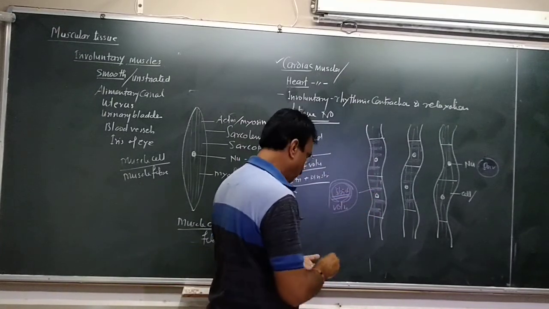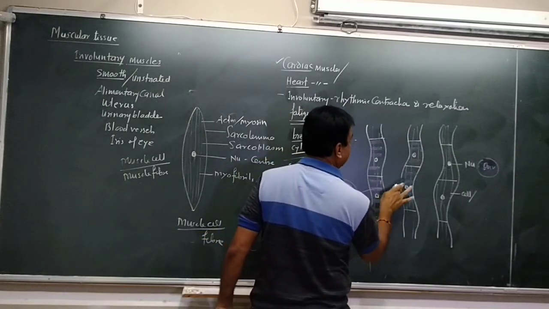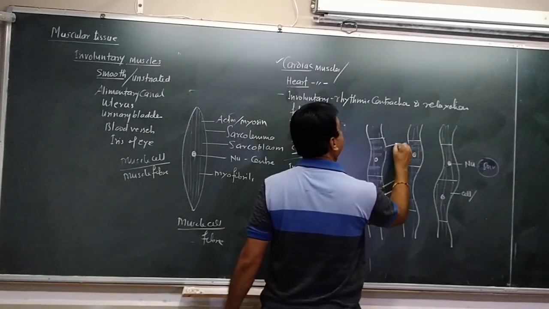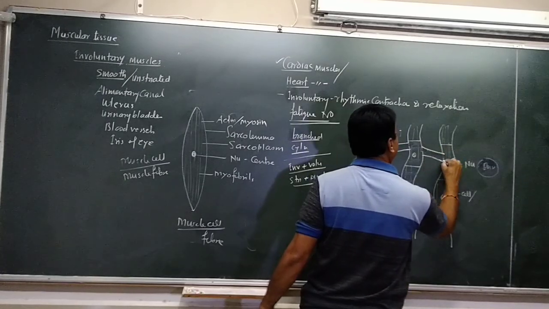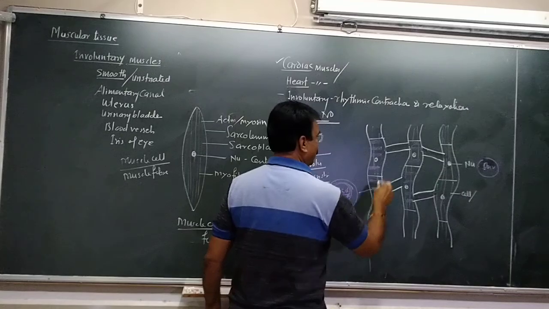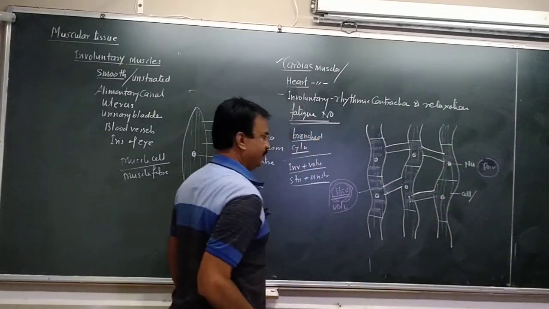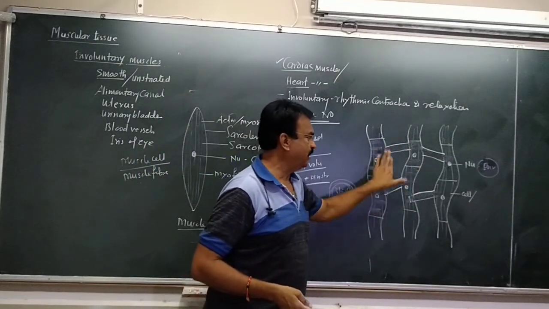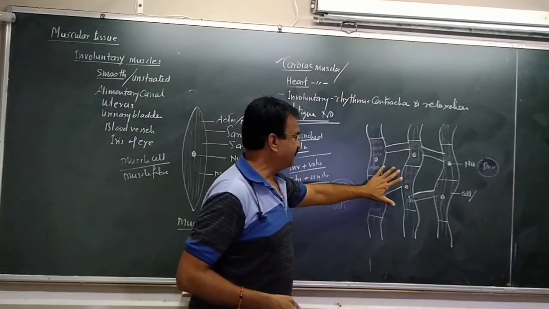So it is a combination of two. But one thing more: these muscle fibers are connected to each other, they are interconnected, so they form a network.